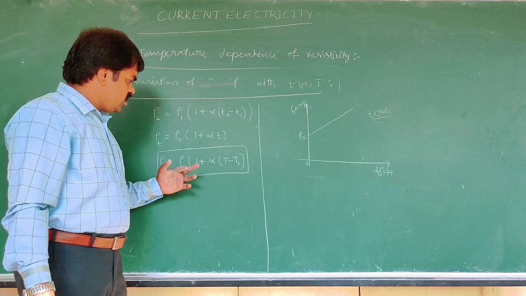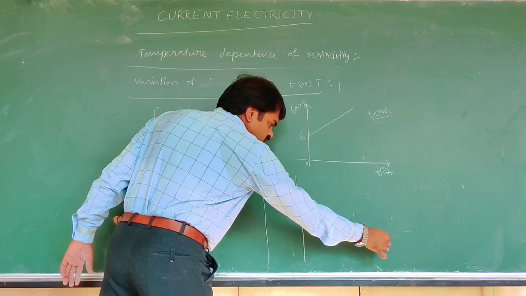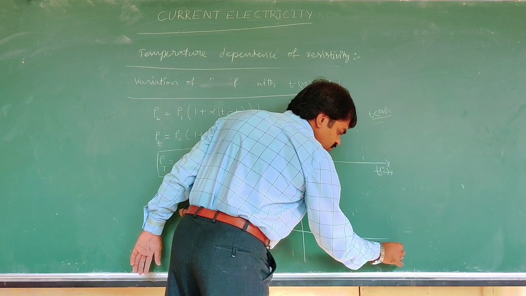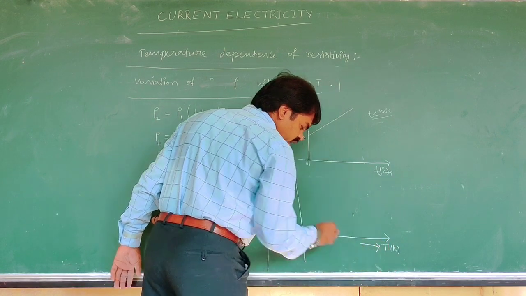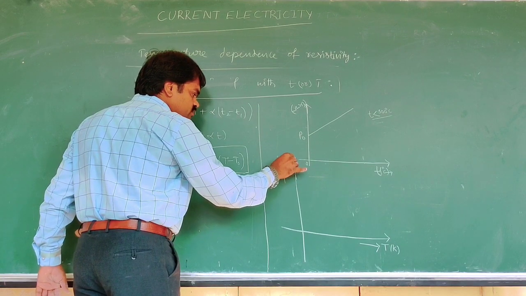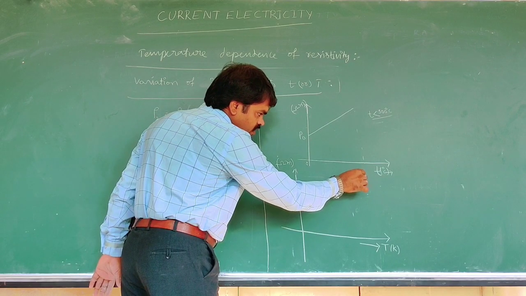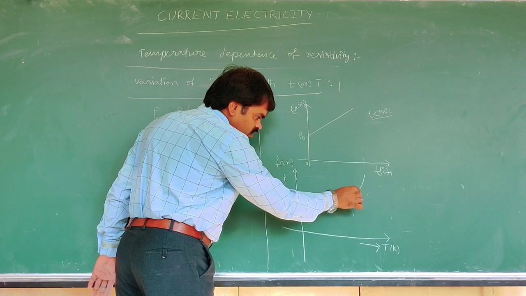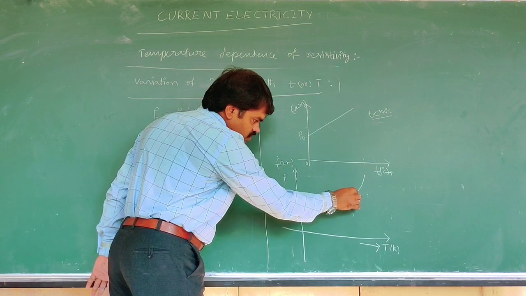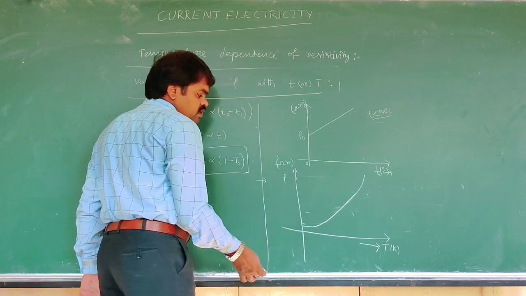Now, when the temperature is taken in terms of the Kelvin scale, what is the graph? This is resistivity in ohm meter. Here the graph is like this.